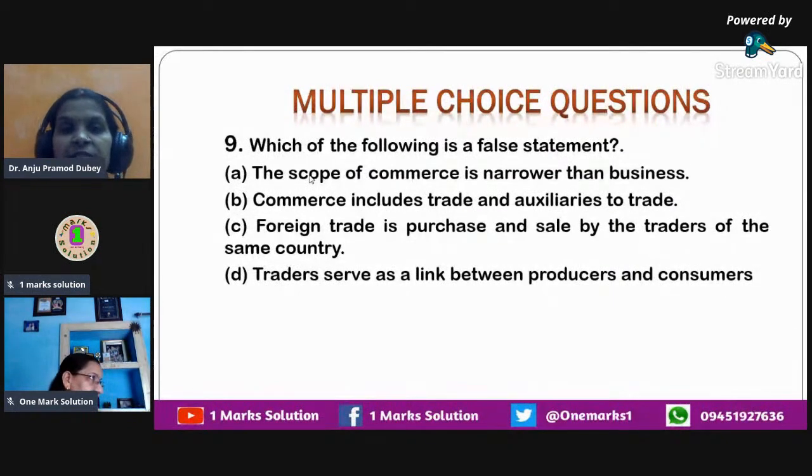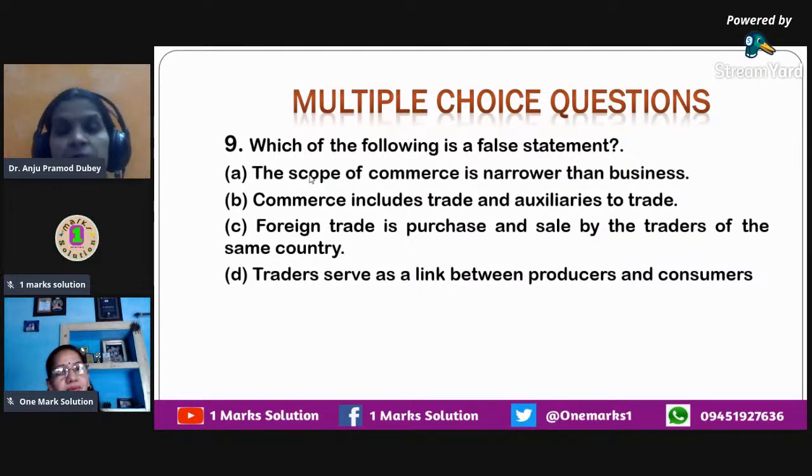So the first statement is the scope of commerce is narrower than business. Yes, it is right because business includes industry, commerce, both of them are part of business. So that's why commerce is narrower in scope as compared to business, because business is quite comprehensive. It includes commerce as one of its parts. Then the second option is commerce includes trade and auxiliaries to trade. Yes, commerce does include trade and auxiliaries to trade. That includes your banking, insurance, finance, and all those services.